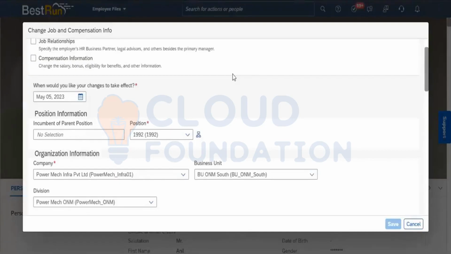And when the rule triggers, the event reason will be triggered. According to that, the system is notified that this is the event and this is the event reason, and it will be saved automatically.